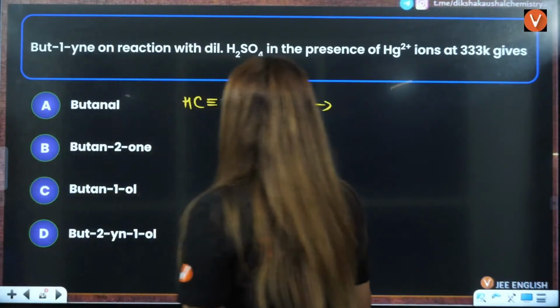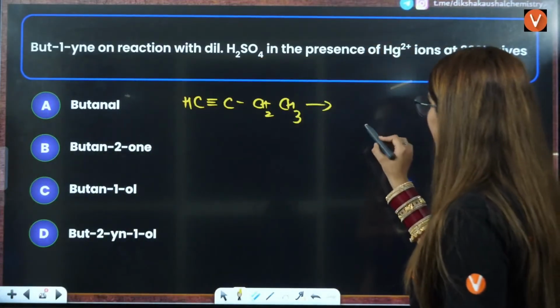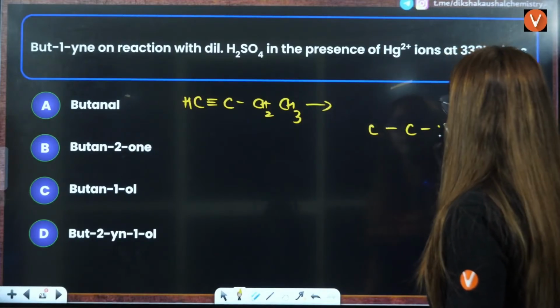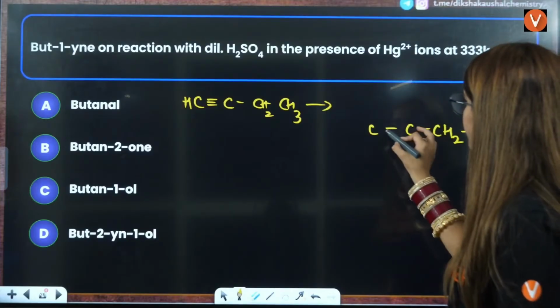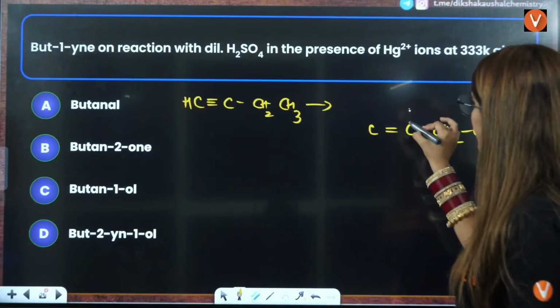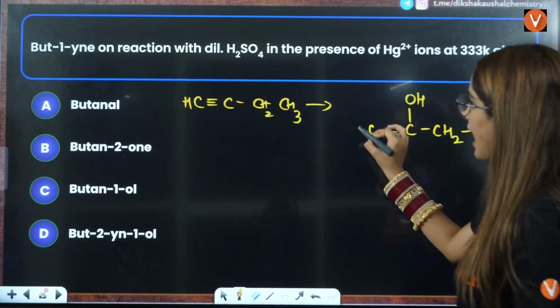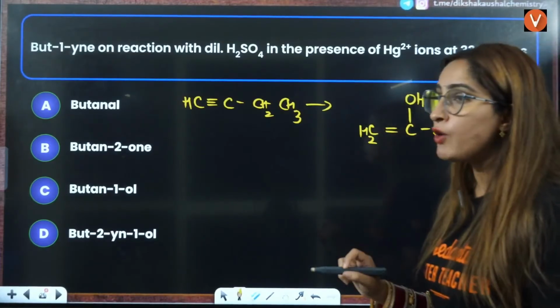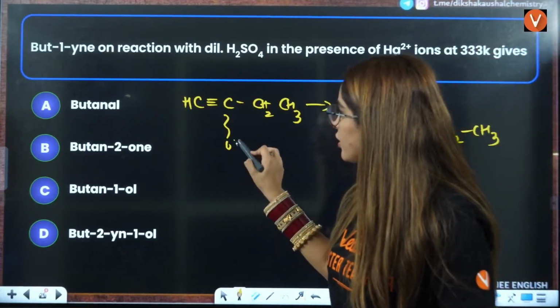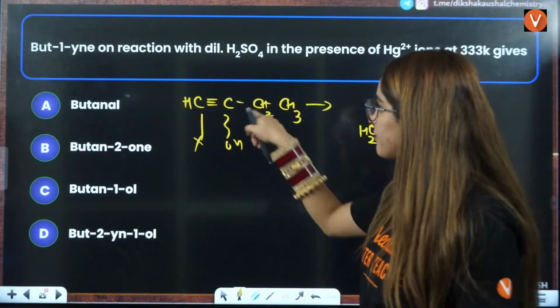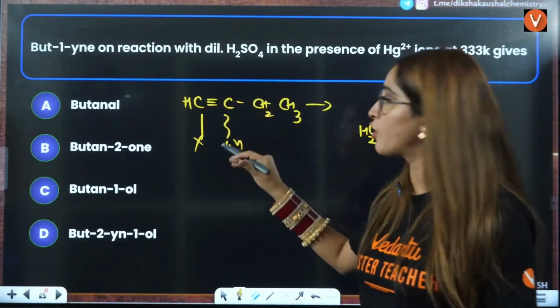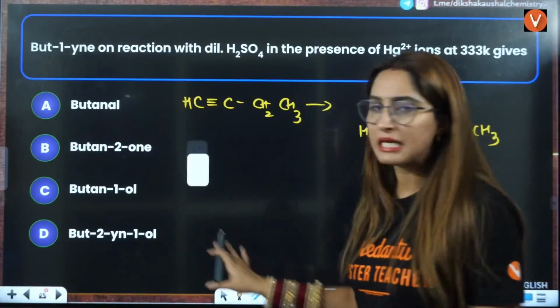After this, what will happen? One pi bond will break and you will have the addition of OH and H here. Why is OH added here and not here? Because a more stable carbocation will be formed on this position, being a 2-degree carbon, right?